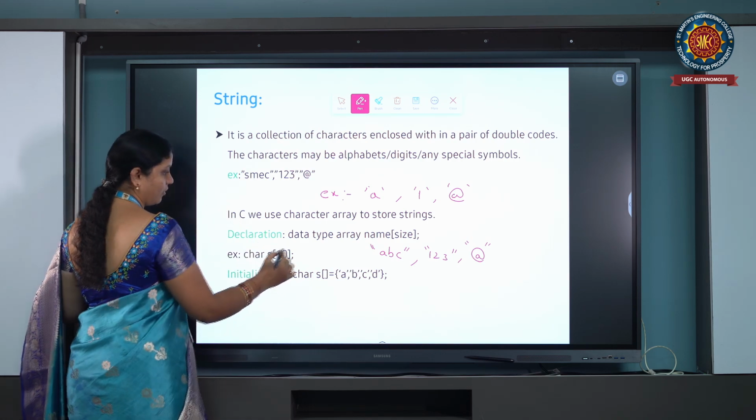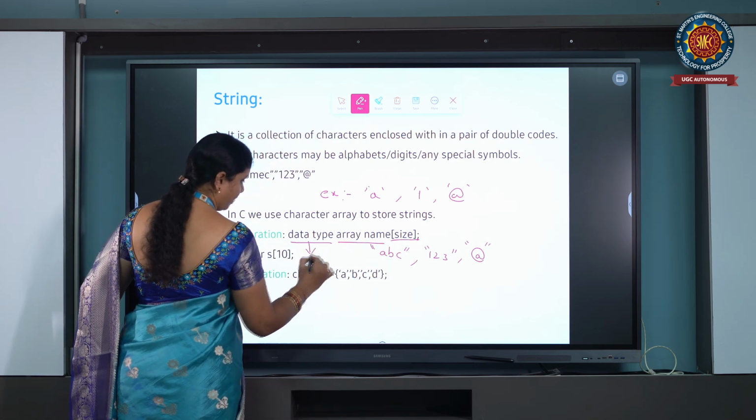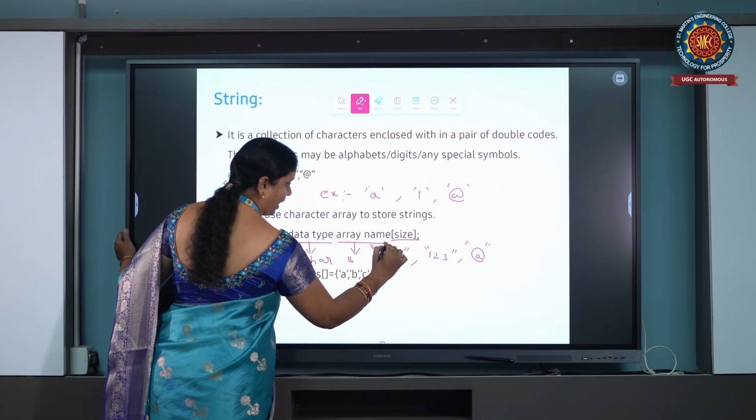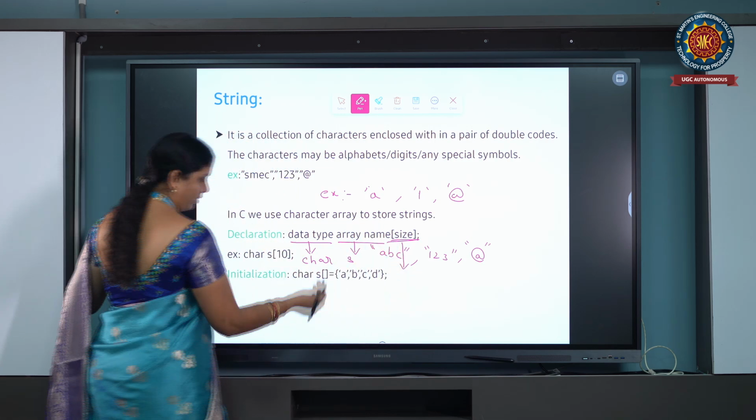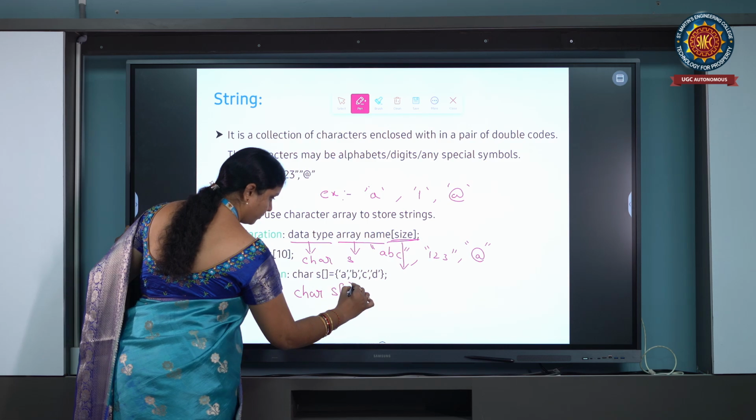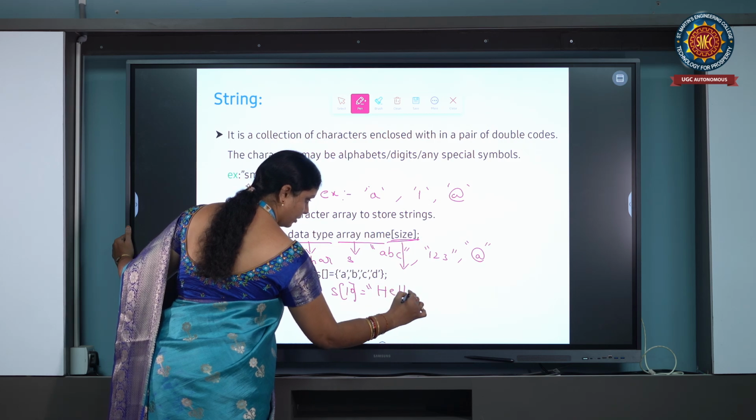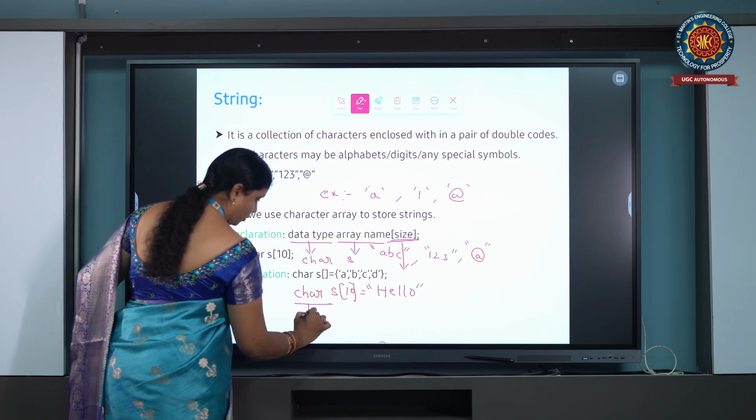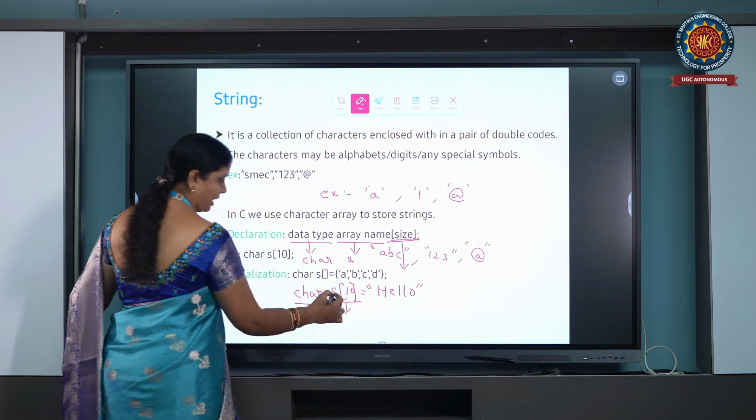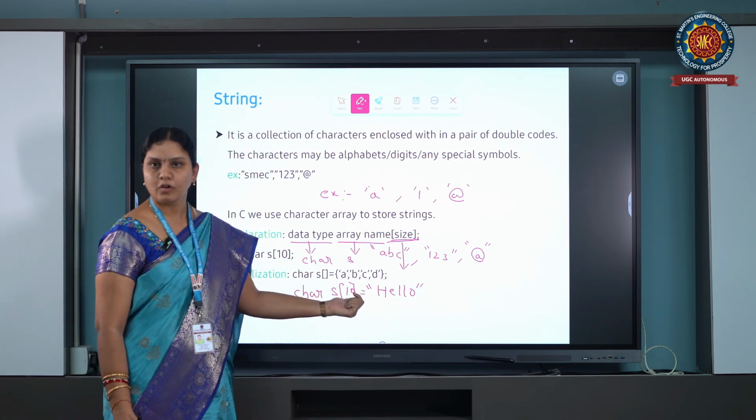The declaration for a string is data type, array name and size. Here the data type for string is char, the array name we are taking as s, and the size is the maximum number of elements we can store in that string. Suppose for example char s[10]. Here char is the data type used to store a string, and size 10 is the maximum size of the array. In this array we can store a maximum of 10 characters, and fewer than 10 characters also.